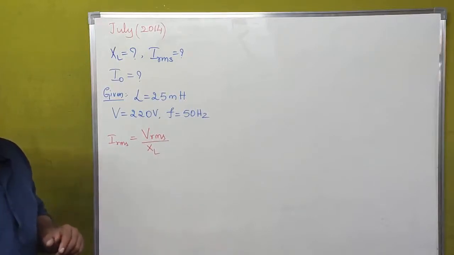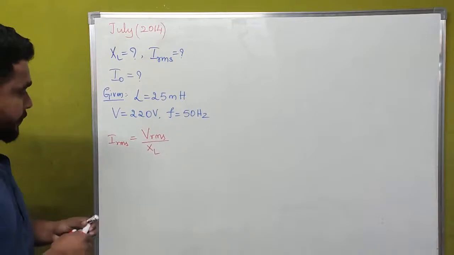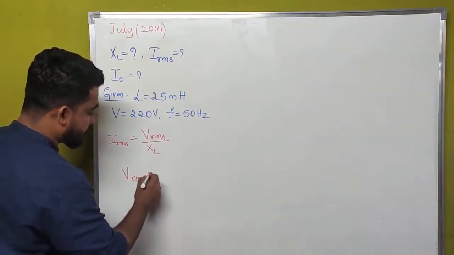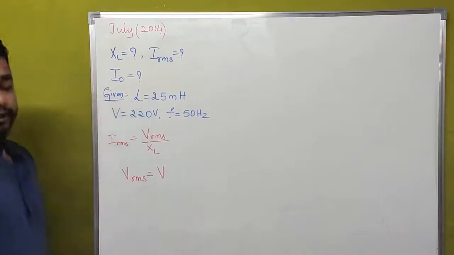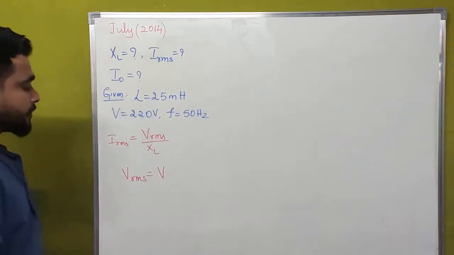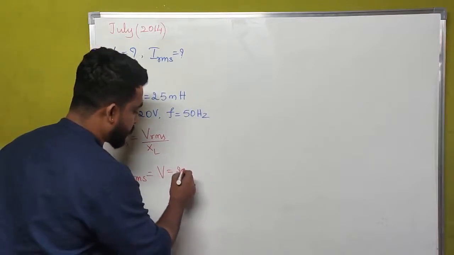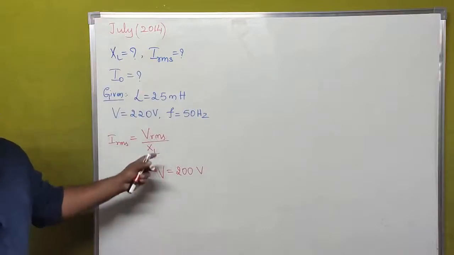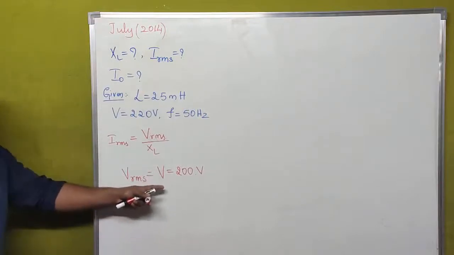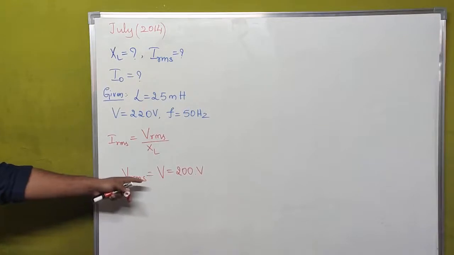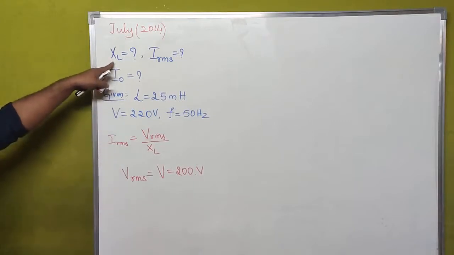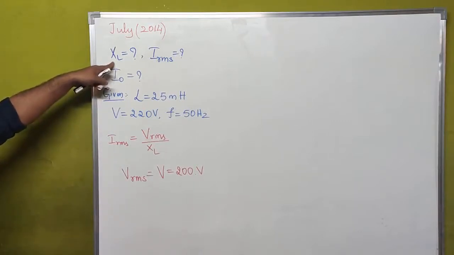But we know the value of VRMS, the value of voltage. VRMS is nothing but V, that is 200 volts. The VRMS value of voltage is equal to 200 volts. Then what we have to calculate is the value of inductive reactance. We have to calculate inductive reactance.